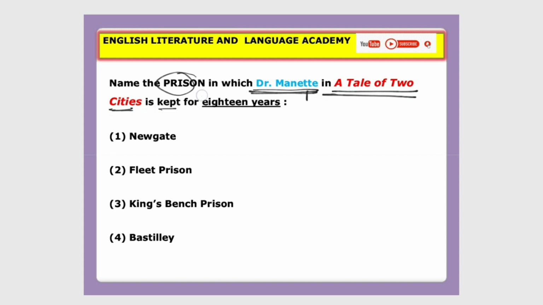Is kept for 18 years. Look at the question, it is required to answer identifying the prison. That prison in which he was imprisoned, Dr. Manette. Let's see the options. Option 1 Newgate, option 2 Fleet Prison, option 3 King's Bench Prison, option 4 Bastille. Guess the right answer.